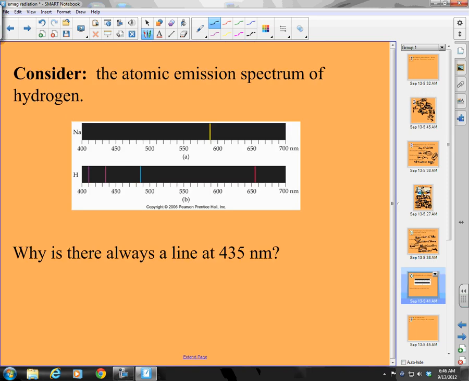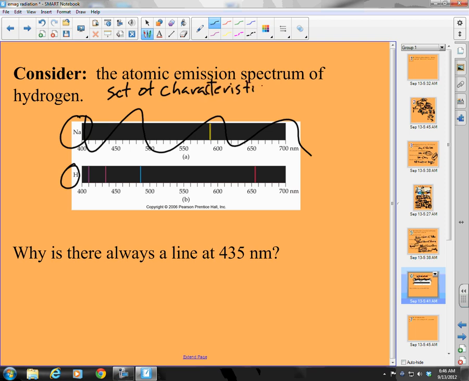So let us move on one step farther. Consider the atomic emission spectrum of hydrogen. Oh man, what is that? When we have this thing here, okay, first of all, here's sodium, so we don't care about sodium. Here's H, hydrogen. Well, what is an atomic emission spectrum? Well, it is a set of characteristic, what does that word mean? Characteristic means it is unique to that atom. Set of characteristic electromagnetic radiation